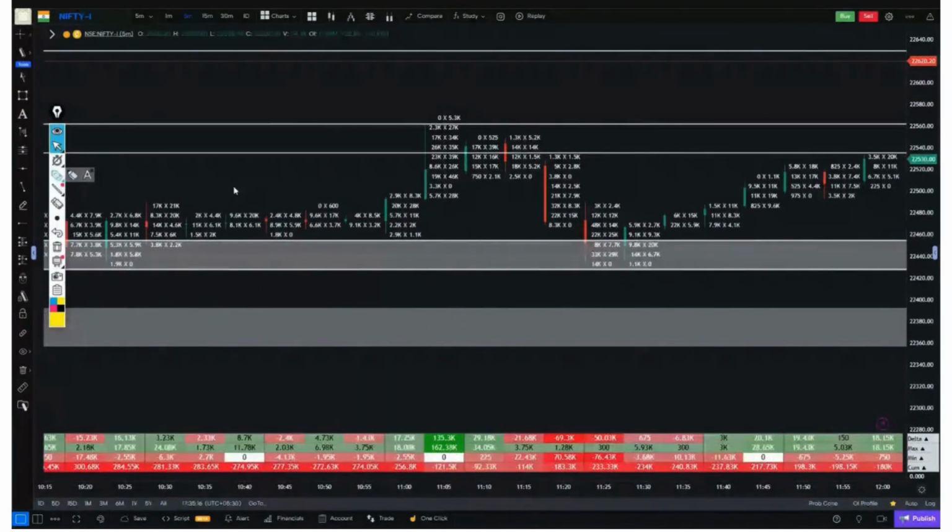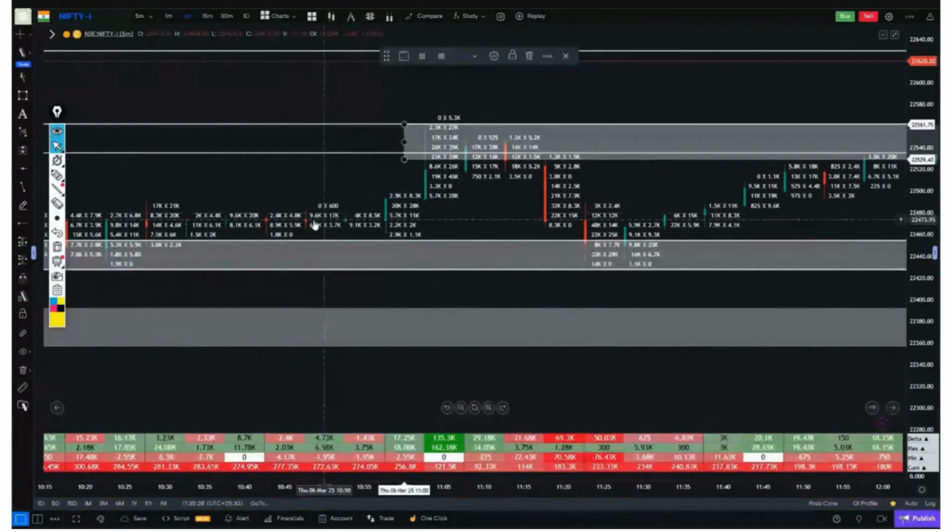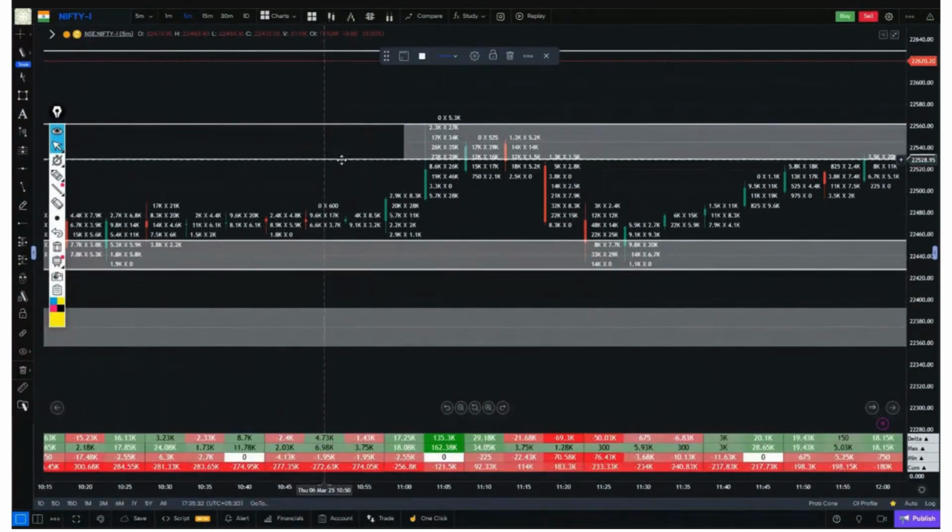Here again, a buying attempt was made at 135,000, and this was the particular buying zone. The buying occurred exactly above the resistance. This is the exact resistance where the buying is correct. Whenever there is a single buying, the price moved from here to there. Throughout this entire path, no buying was observed, only a single buying occurred, and it happened exactly above the resistance.